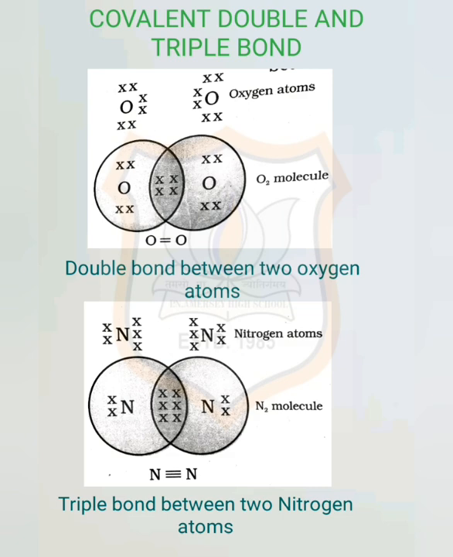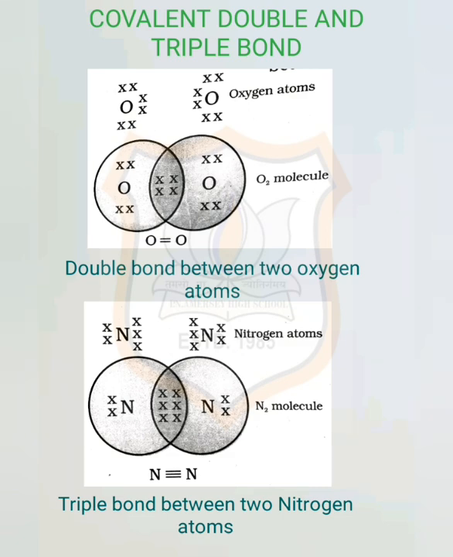Now let us discuss double and triple bonds for oxygen and nitrogen. In case of oxygen, we see the formation of a double bond between 2 oxygen atoms. This is because an atom of oxygen has 6 electrons in its L shell. In K shell, there are 2 electrons, and in L shell, there are 6 electrons because the atomic number of oxygen is 8. So, it requires 2 more electrons to complete its octet.